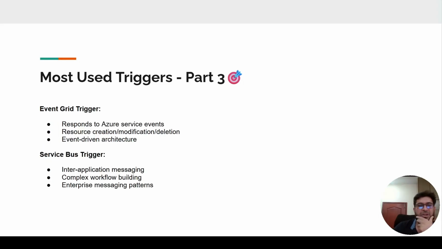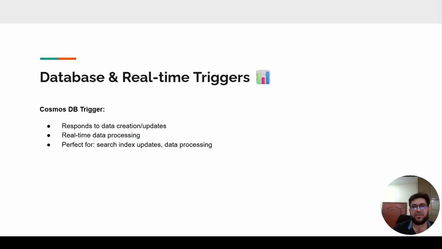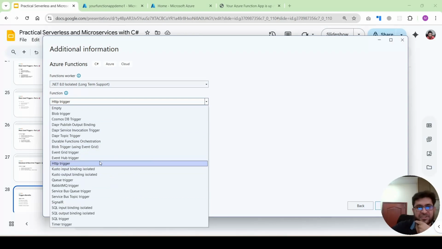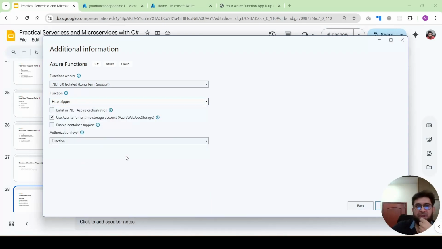And the other one is the Event Grid trigger. It will work based on an Azure service event. It's used in event-driven architecture. The other type is the Service Bus trigger, which we can use for complex workflows and inter-application communication. And the last one is, if you want to work with Cosmos DB, you can use this trigger, the Cosmos DB trigger. So you can select, but for this demo, we'll select the HTTP.